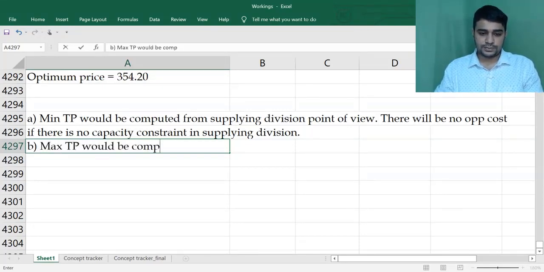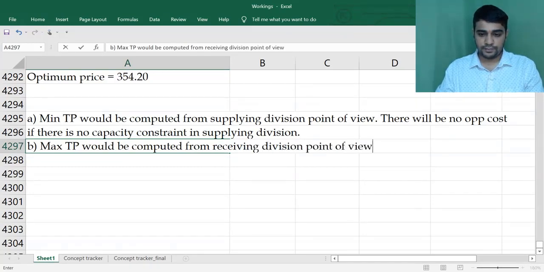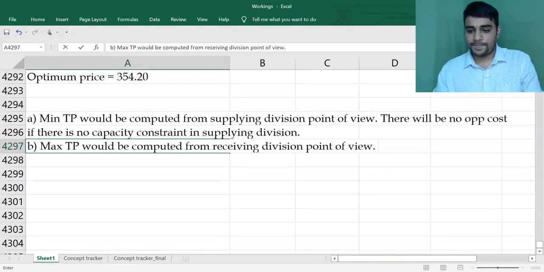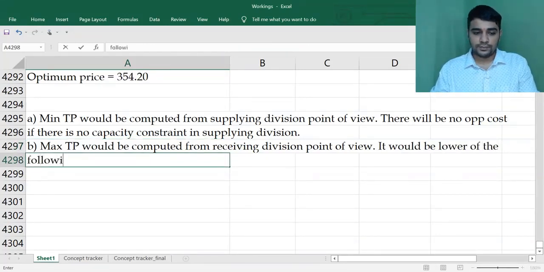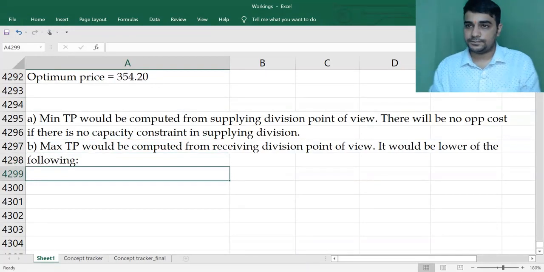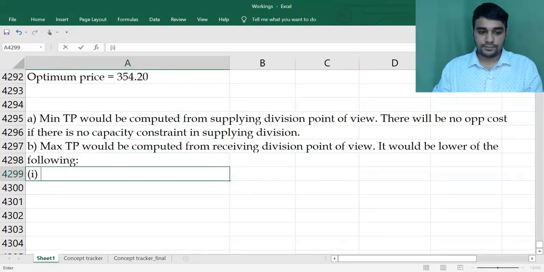It would be computed from the receiving division point of view. It would be the lower of the following. You will get two answers. The final transfer price is the lower of the two numbers.